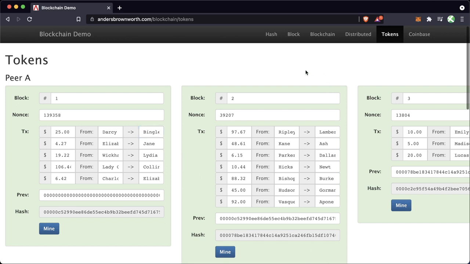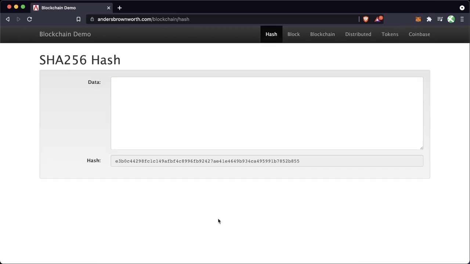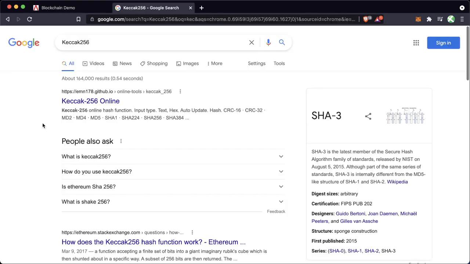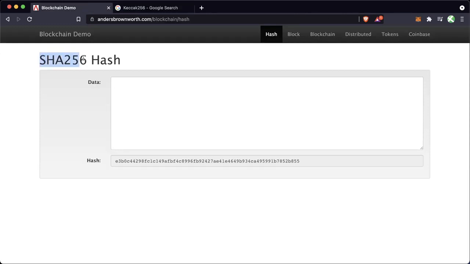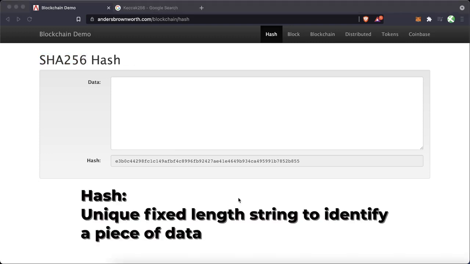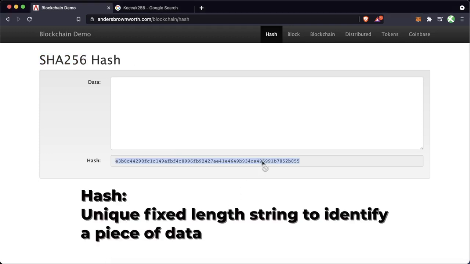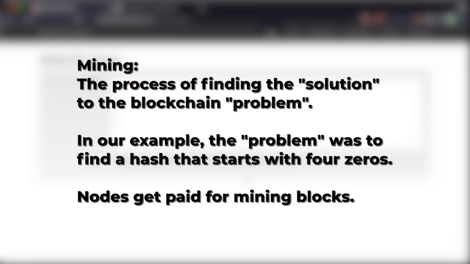Let's just do a quick recap of what we've learned in this section so far, right? We've learned that Ethereum actually runs on Keccak-256, but we used SHA-256 for this demo. It doesn't really matter. We're just talking about hashing algorithms. So again, a hash is a unique fixed-length string meant to identify any piece of data. A hash algorithm or a hash function is a function or algorithm that computes any type of data into a unique hash.